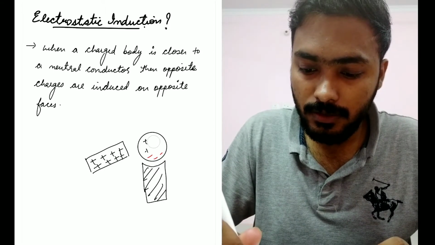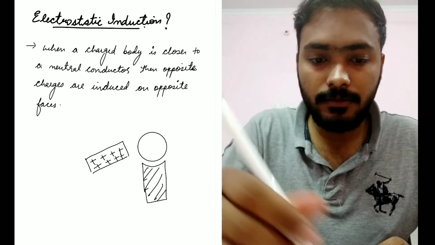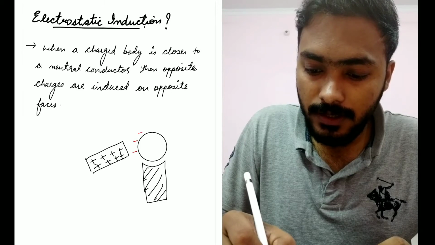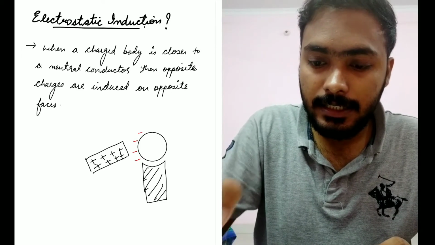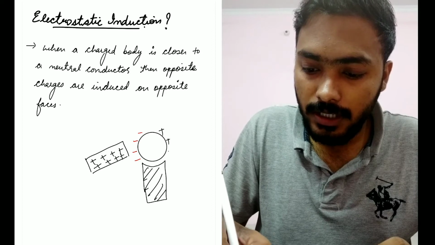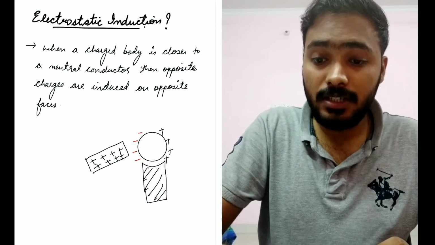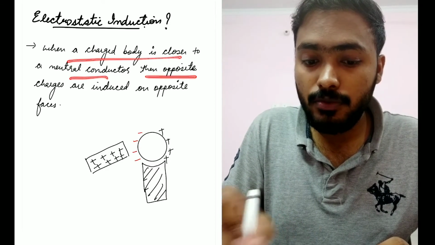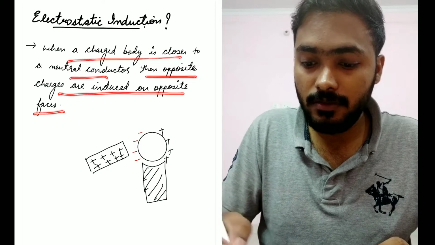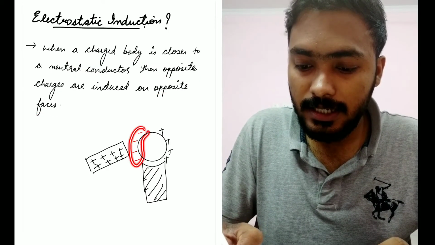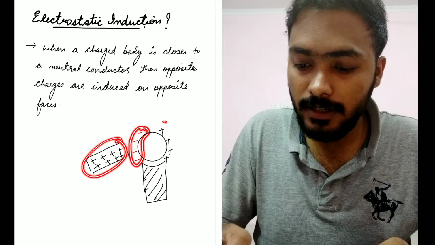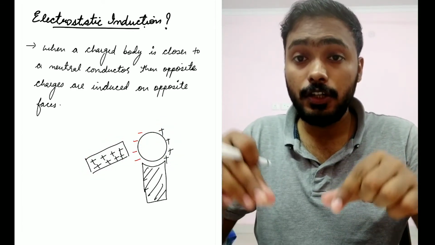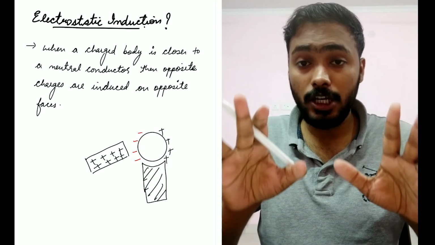So let me just erase what is going on inside. So there were 4 positive, 4 negative, right? So the negatively charged particles will come closer to this face and the positively charged particles will go to the other face, right? So as the definition is, now let's read the definition again. When this happens, the opposite charges are induced on the opposite faces. So you guys can see opposite charges. Here it is negative, here it is positive, negative and positive. So opposite charges are induced on the opposite faces of the neutral body, right? I hope you understood that.